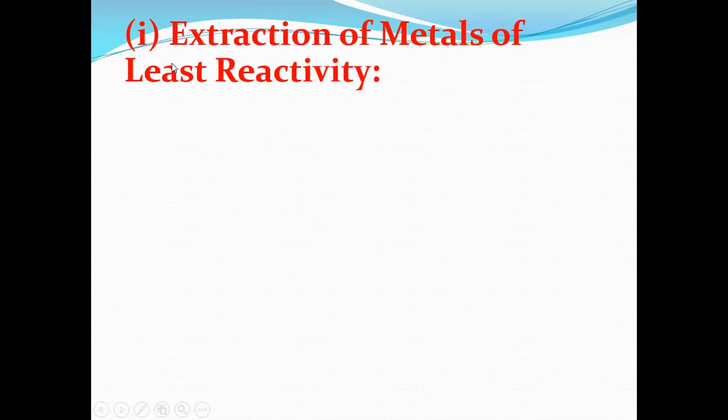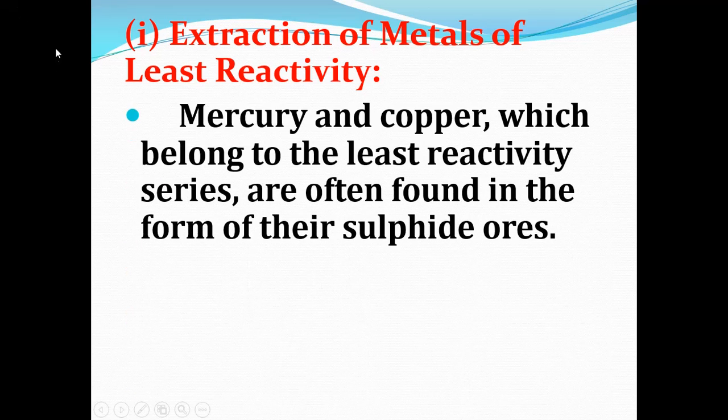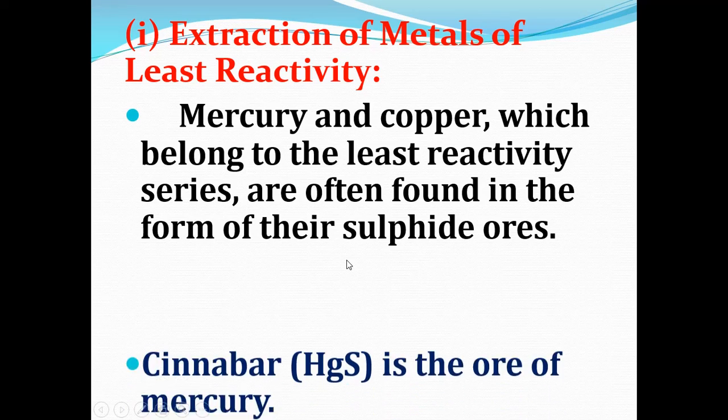Now during reduction, the extraction of metal differs for the least reactive metals, medium reactive metals and highly reactive metals. So first we are going to see the extraction of metals of least reactivity. Examples of metals belonging to the least reactivity series are mercury and copper. They are found in the form of their sulfide ores.